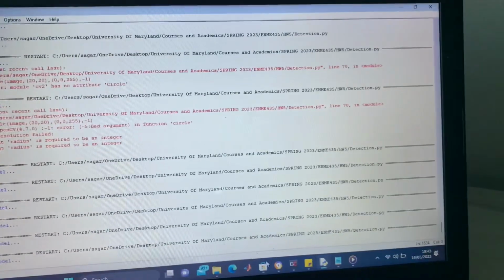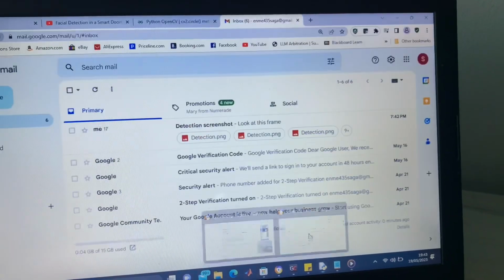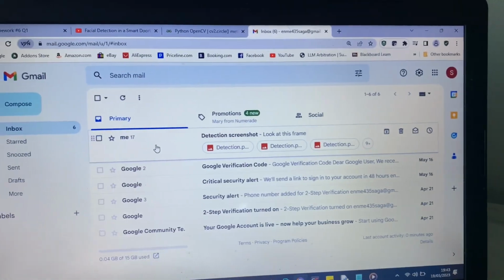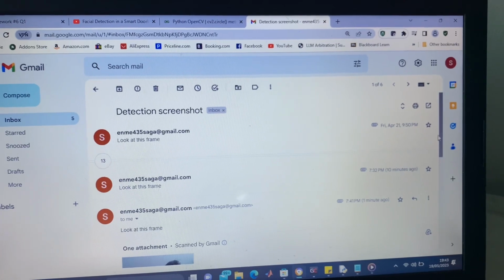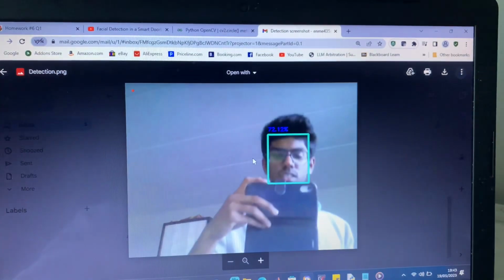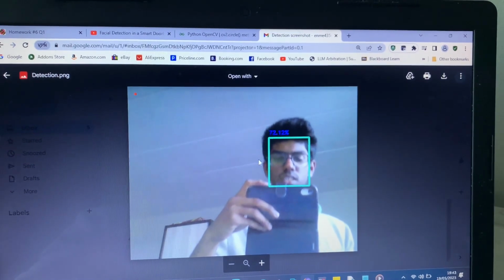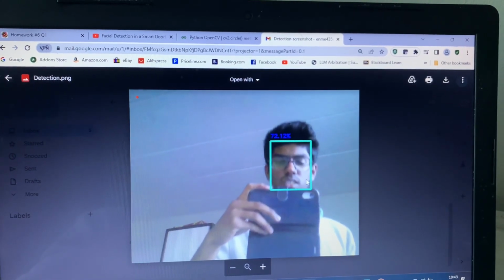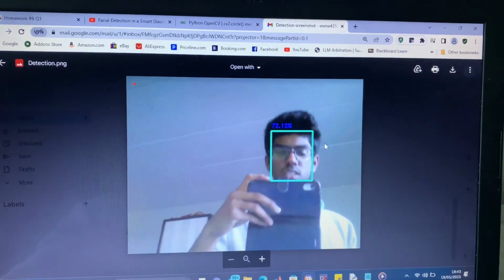Now let's look at the image which was in our email. As you can see, this is the image that was captured, and you can see the red dot, and the face coming into the selected region for the very first time.